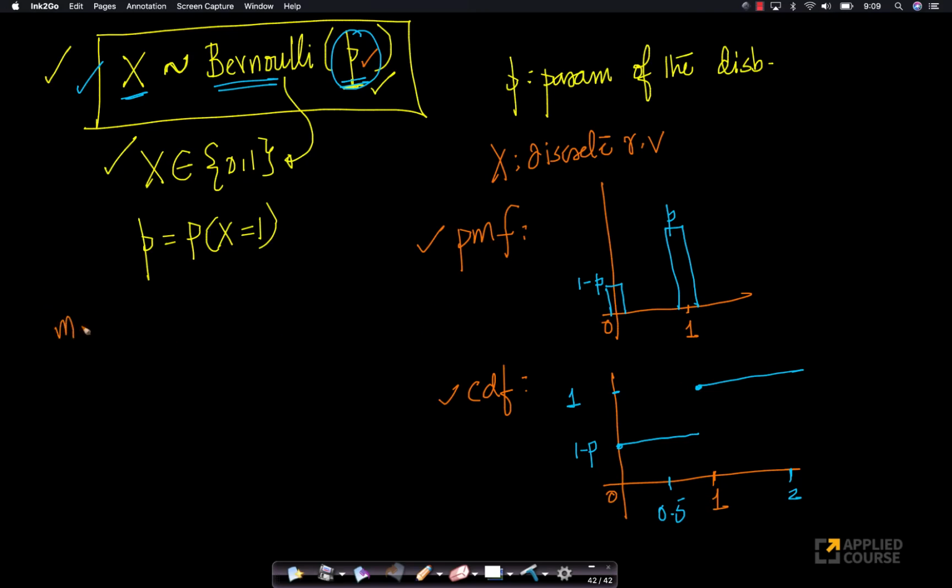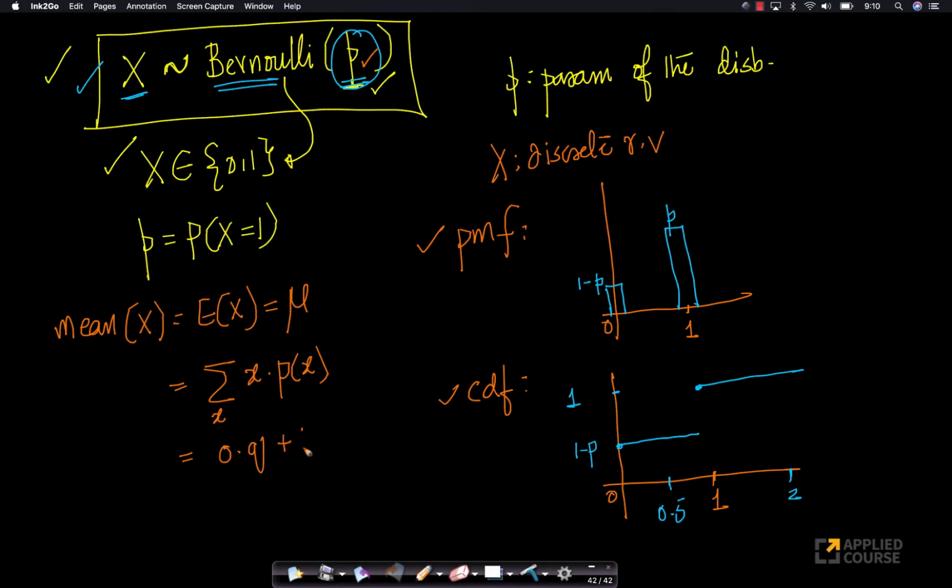Now the next thing is mean. What is the mean of your random variable x? Mean of x is nothing but expected value of x, which we often write as mu. What is the definition of expected value of x? We have seen this. Expected value of x is integration over all possible values of x into p(x). Now what all values can x take? X can take 0 and 1. So 0 into probability of 0, which is q, plus 1 into probability of 1. What is probability of 1? P. Because that's a parameter that is given to me, right? So let me write it as small p. This is equal to p.